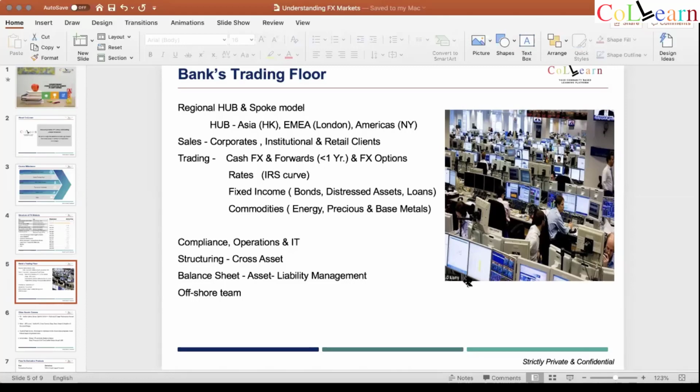Besides that, you have an offshore team here which supports what you want to do globally. And most of the banks structure themselves geographically. So they have these kinds of dealing rooms across the globe. They have a hub which has 200, 300, 400 people doing the jobs mentioned here across the teams. And then you have the smaller sites where you have 5, 10, 20, 30 people, depending on the number of the sites.